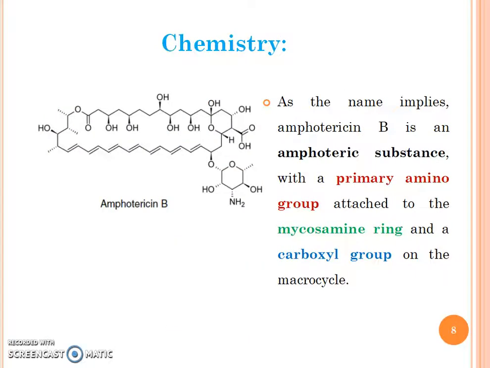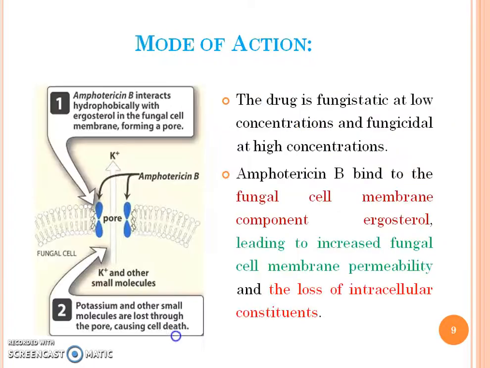Chemistry of amphotericin B: as the name implies, amphotericin B is an amphoteric substance with a primary amino group attached to the mycosamine ring and a carboxylic group on the macrocycle. Mode of action: the drug is used as a fungistatic as well as a fungicidal depending upon the concentration.